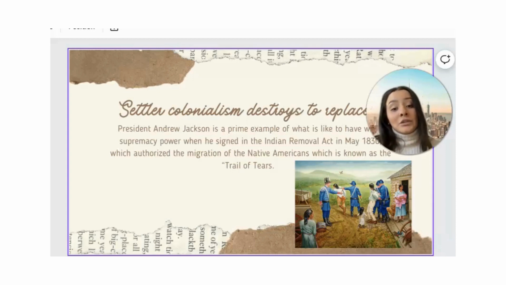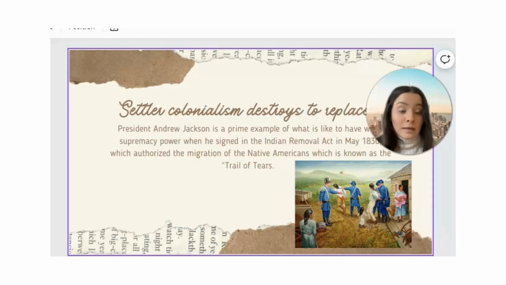So President Andrew Jackson, sorry, is a prime example of what it is like to have white supremacy power when he signed the Indian Removal Act in May 1830, which authorized the migration of the Native Americans, which is known as the Trail of Tears. During this Trail of Tears, elderly, babies, families of indigenous people were traveling far distances to look for new land to settle down with their families. During the journey, many people died.